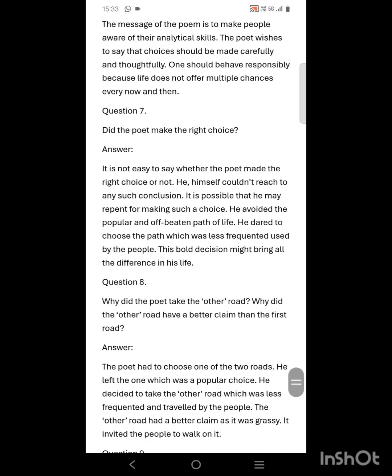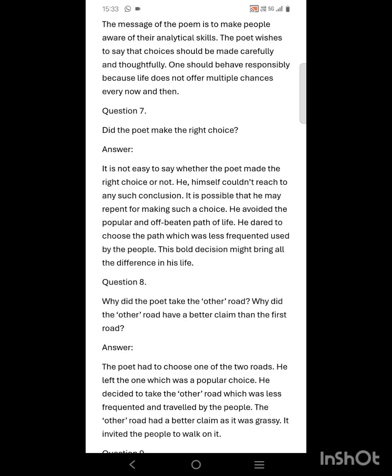Number 7. Did the poet make the right choice? Answer. It is not easy to say whether the poet made the right choice or not. He himself could not reach any such conclusion. It is possible that he may repent for making such a choice. He avoided the popular and off-beaten path of life. He dared to choose the path which was less frequented, used by the people. This bold decision might bring all the difference in his life.